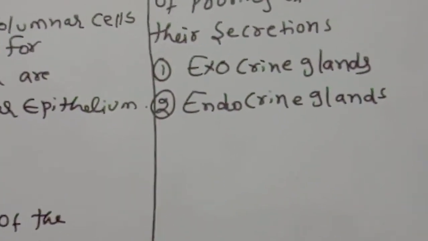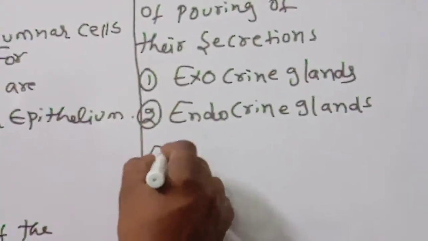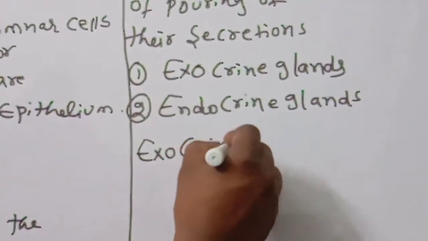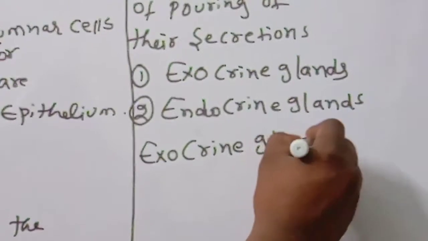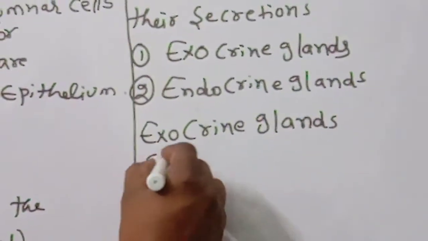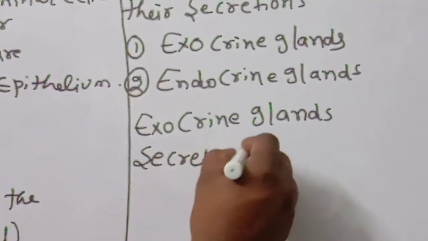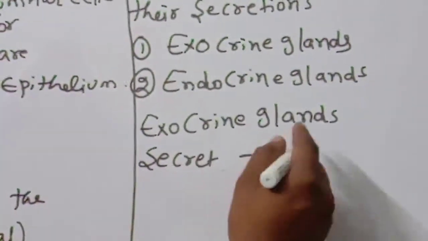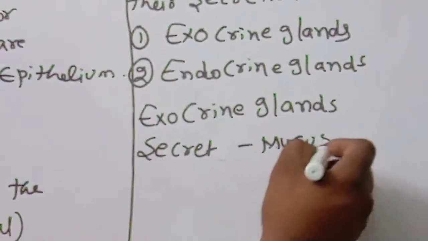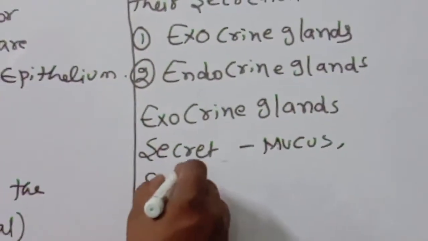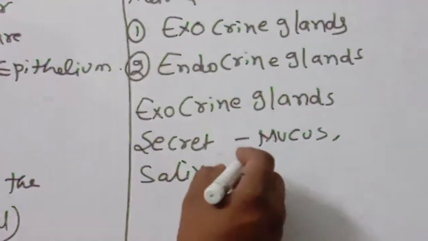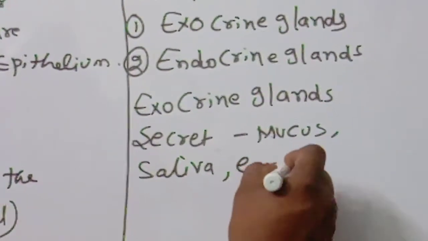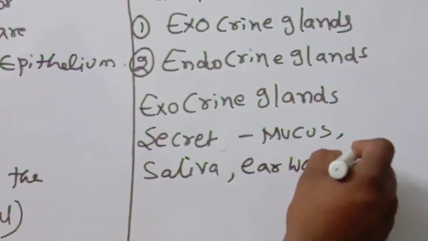The exocrine glands secrete mucus. Number one, saliva. Number two, earwax. Number three, oil.